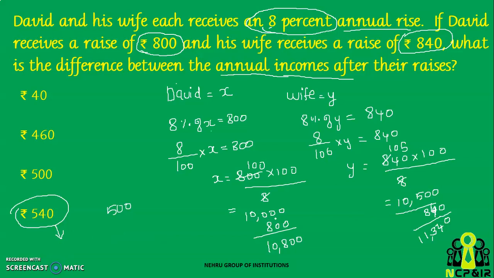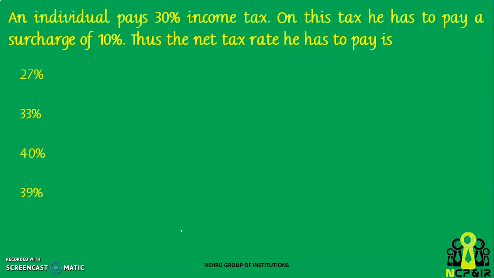So first this person was getting 10,000 and his wife was getting 10,500. After that, this person has got an 800 rise, and his wife has got an 840 rise. So the difference will be 540. Hope you have understood this problem. Now let's move on to the next one.